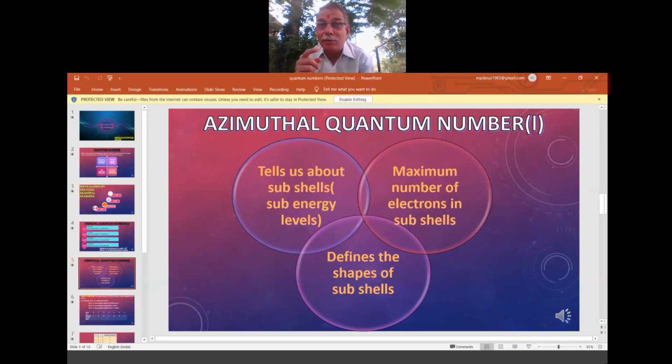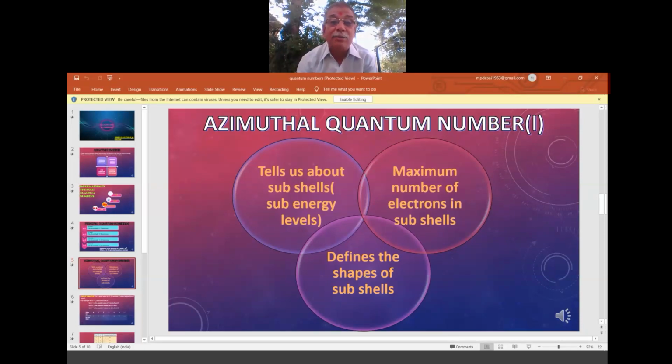Once we come to know this, we draw imaginary lines. The electron dots are around the nucleus, so we join all the dots using our imaginary lines. Then it gives some kind of shape, which is taken as the shape of that orbital or subshell, whether it is a molecular orbital or an atomic orbital. So this gives the shape of that atomic orbital.